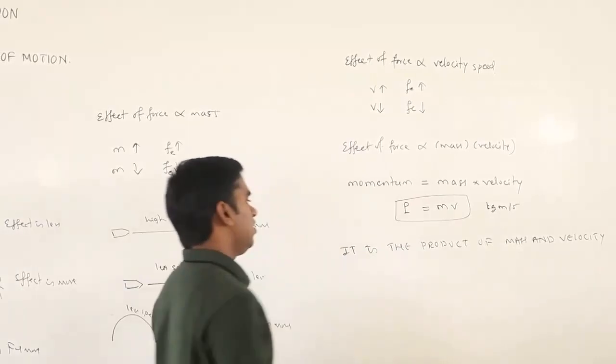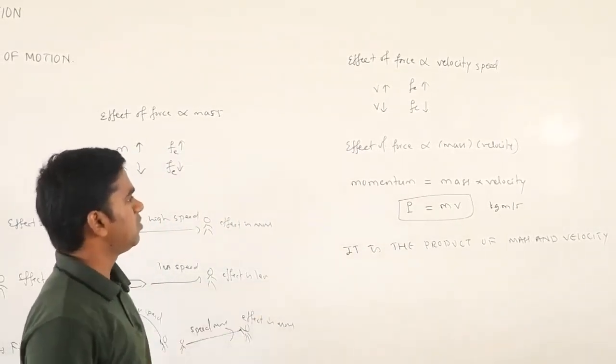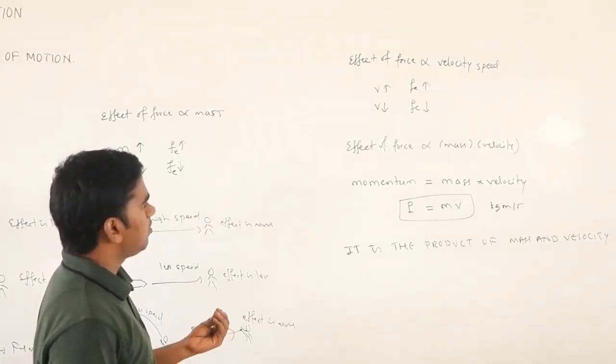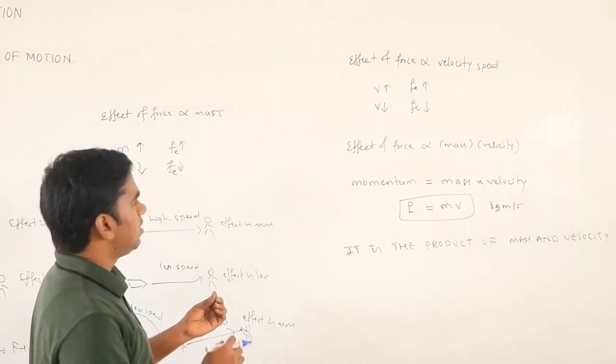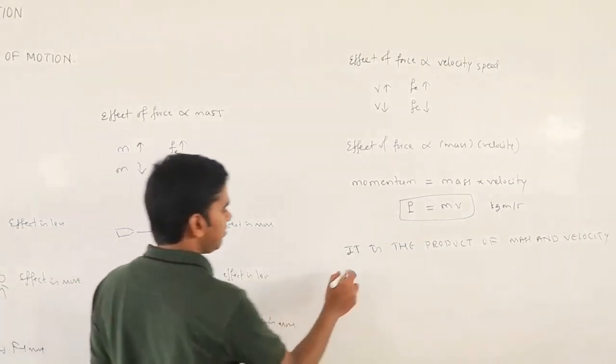Simply, the product of mass and velocity is called momentum, and this momentum gives the idea of the effect of force.